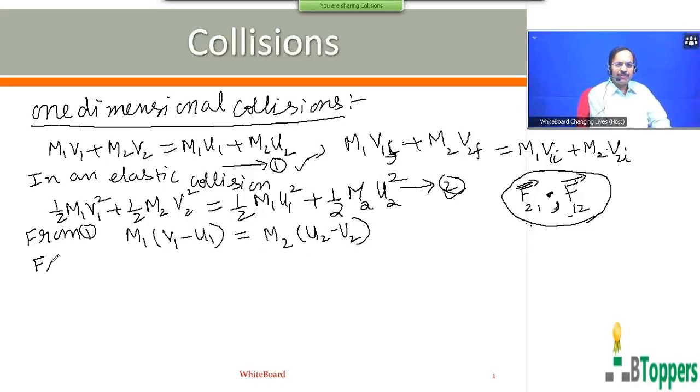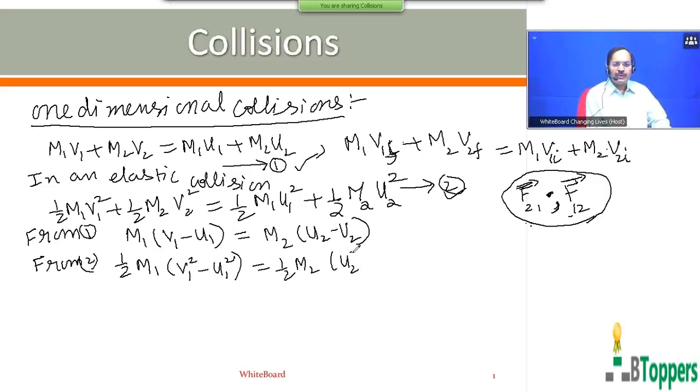From the second equation, we'll take the terms containing m1 to the left side here. In the second equation also, half m1 into (v1 square minus u1 square) is equal to half m2 into (u2 square minus v2 square). Now I am going to eliminate the masses m1 and m2. I divide this equation by this equation. So therefore we get